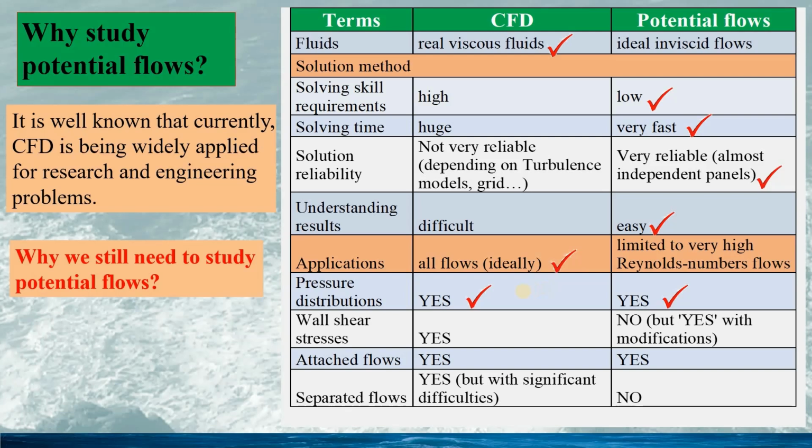Both methods would give the pressure distributions. However, potential flow will not include the wall shear stresses. It's only possible with some modifications. Both methods can be used for attached flows. However, for separated flows, only CFD is possible, but still with significant difficulties, while potential flow is not suitable for separated flows.